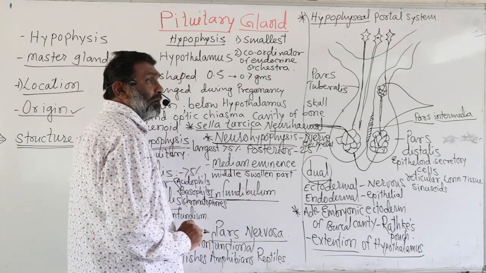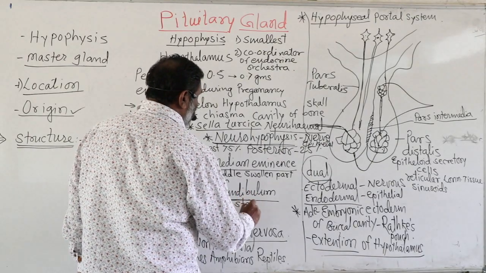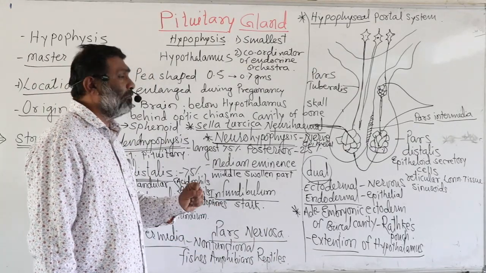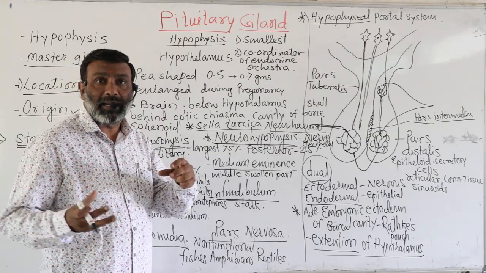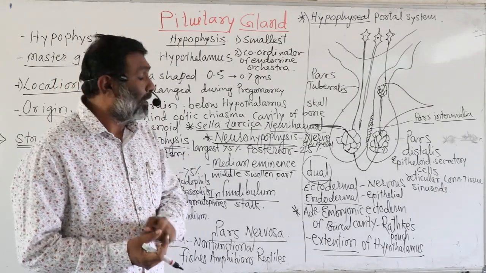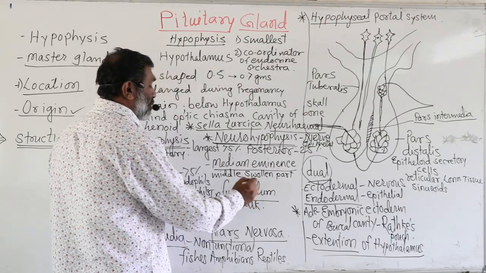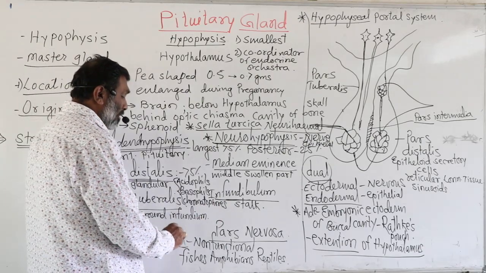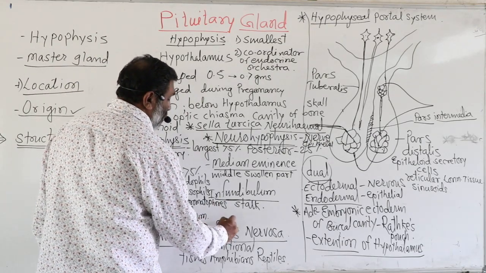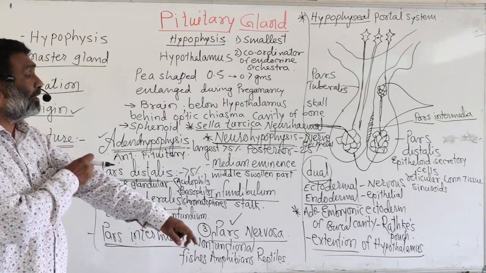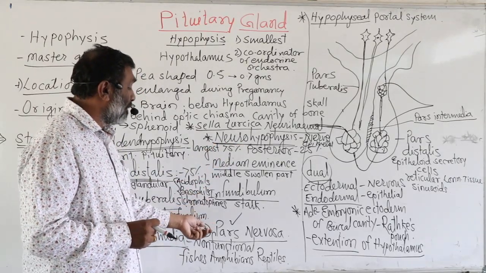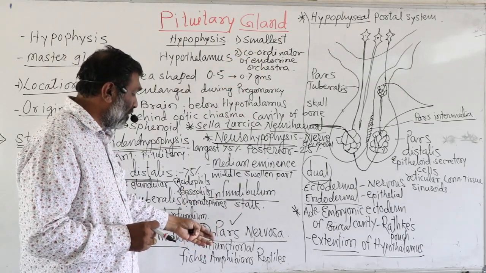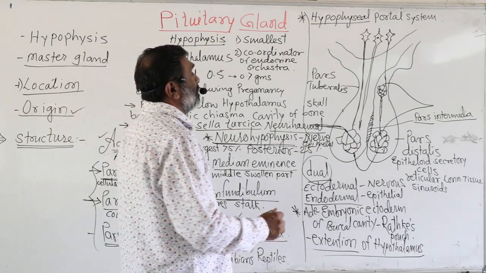And the third, important part is the pars nervosa. It is the major part of the neurohypophysis, made up of axonic nerve cells which have long axons that pass from the hypothalamus up to the neurohypophysis. The pars nervosa contains the axonic fibers, and their ends are swollen, like this.